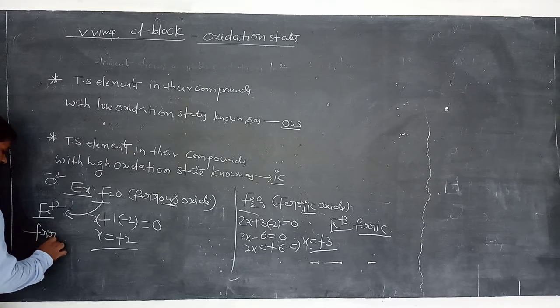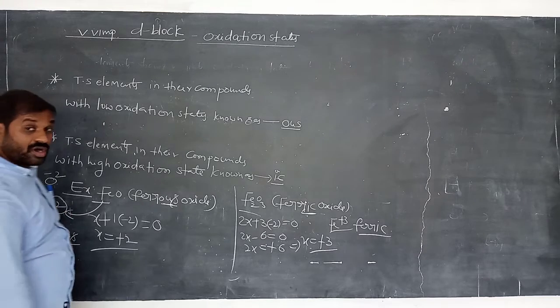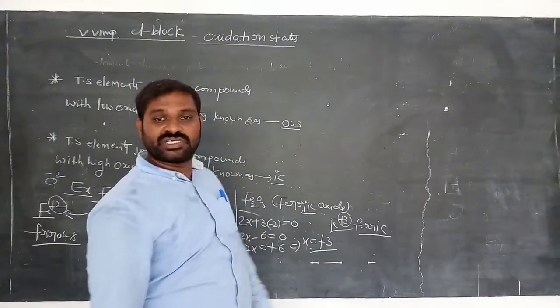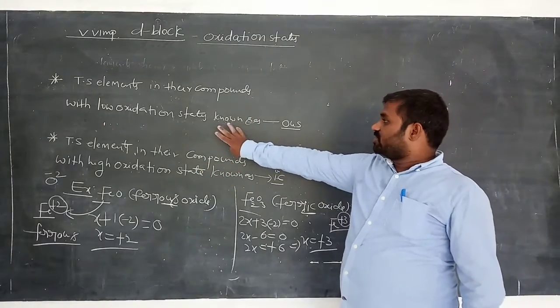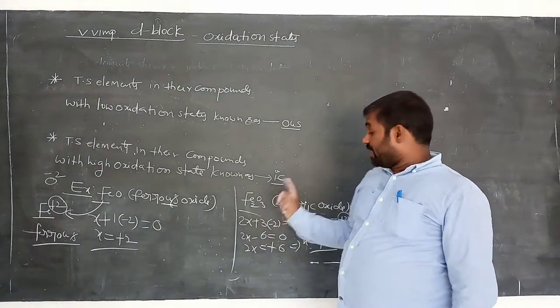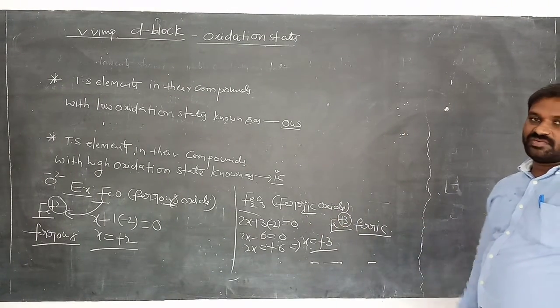So ferrous. Why? Here the oxidation state is +2, low oxidation state. In this compound the oxidation state is +3, it is the maximum oxidation state. Am I right? So transition elements in their compounds with low oxidation states, we call it -ous. Transition elements with maximum oxidation states, then we call it -ic. Ferrous and ferric. Okay, clear students?